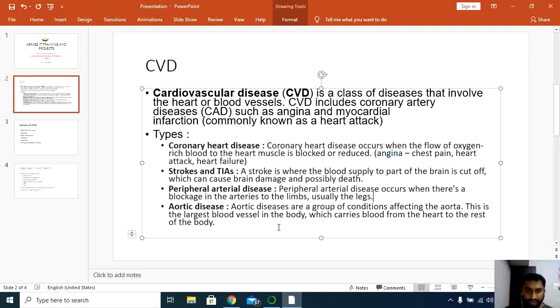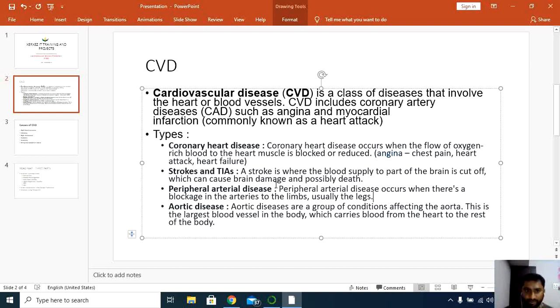I think in my data set we already have these values recorded, and we will see how to predict it by using different algorithms. Anyway, hope you are clear with these concepts. To know more about CVD, you can search in Google. You can do a lot of research.